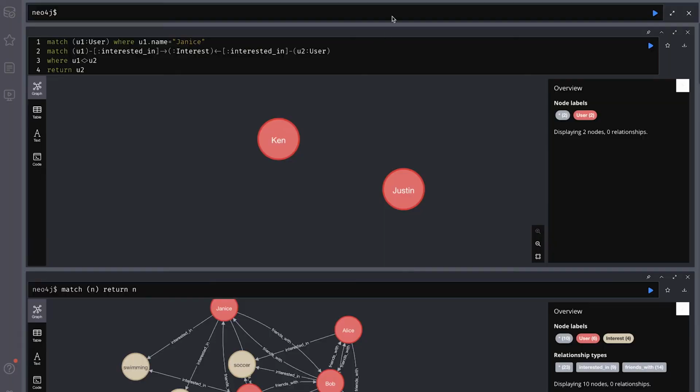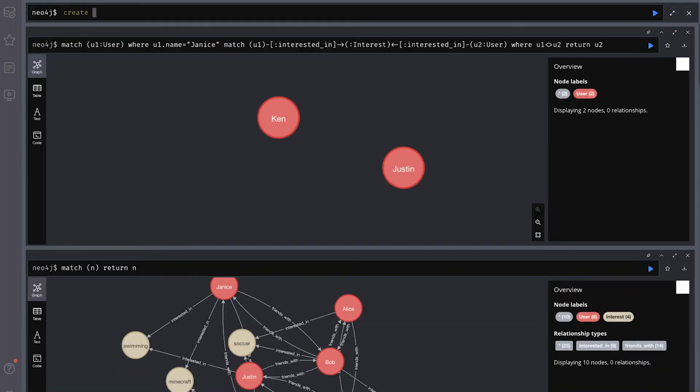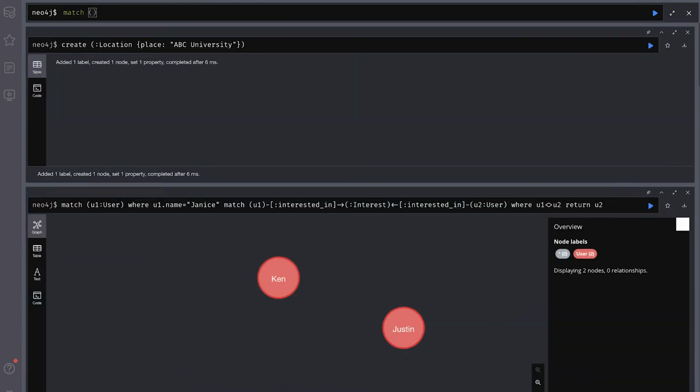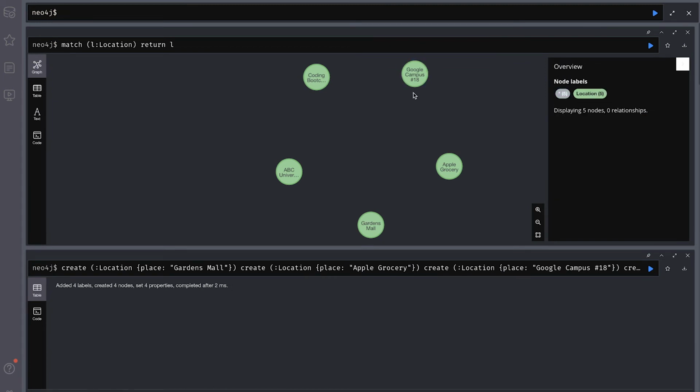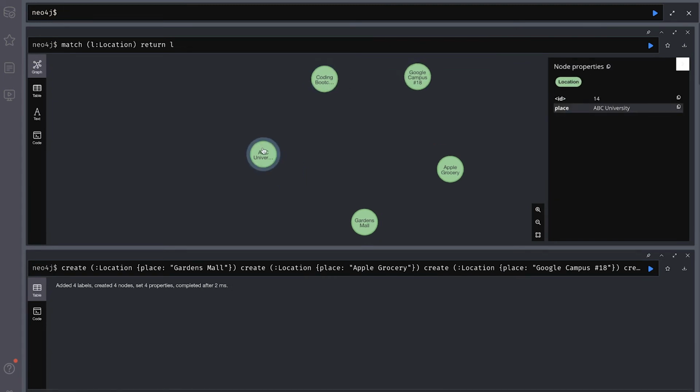So let's expand this out a little bit and let's add our location nodes. So I'm going to create our first location, create location, and we're going to give it place as a property, and we're going to call it ABC University. And we're going to create that. And if we just quickly return our locations, we're going to see that we have ABC University. So we're going to create a few more of these, and we'll check out our graph in a second. So now if we take all of our locations and return them, we're going to see that we now have a few more. We have Google Campus number 18, Coding Bootcamp, of course ABC University, Gardens Mall, and Apple Grocery.